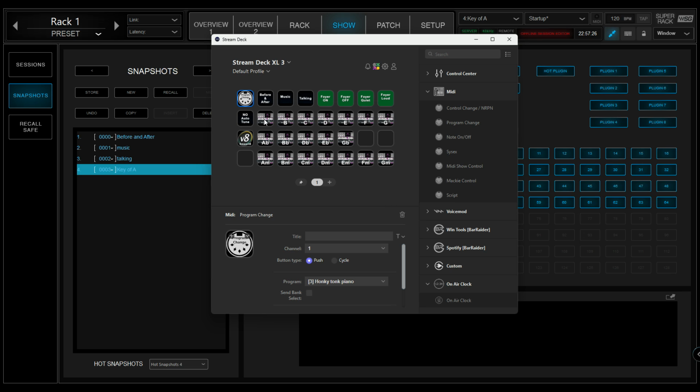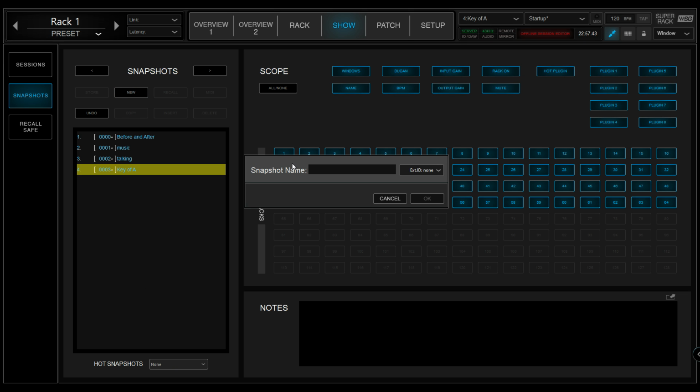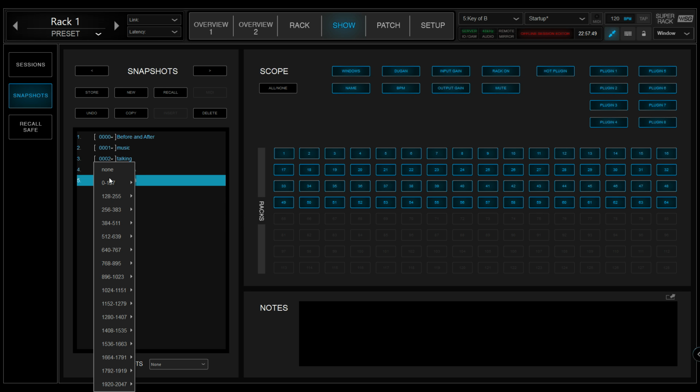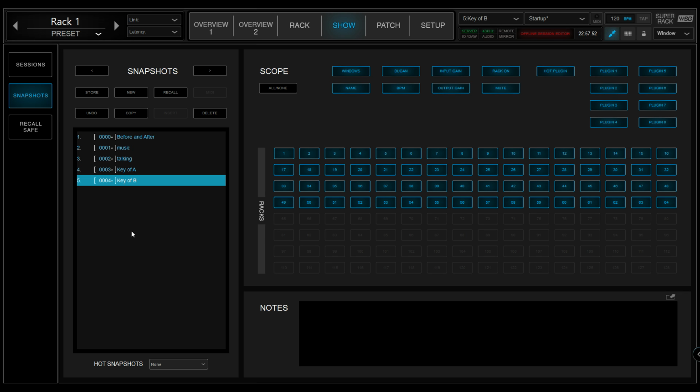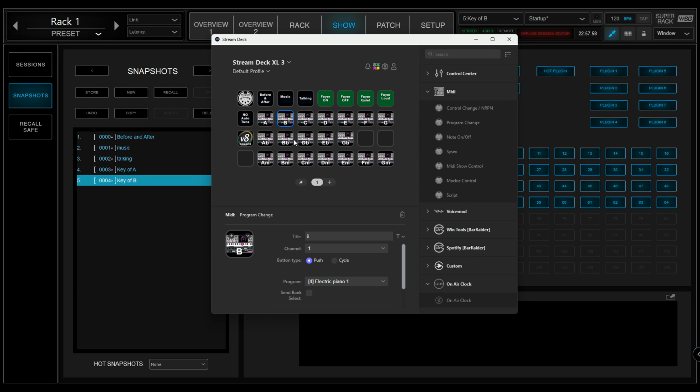Now, of course, I have them laid out like this on my Stream Deck. And with the touch of a button, I can change key or change scenes, which kind of is changing scenes anyway. Obviously, it doesn't have to be a hot scene. I can just put a new one, call it key of B, and then I'm just going to give it channel 4. And then on my Stream Deck, I'm just going to make key of B. Oh, it is 4. That's great. That worked out well. Before and after, key of B. Excellent.